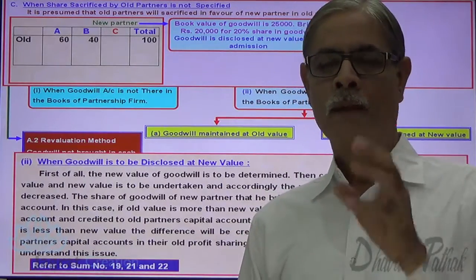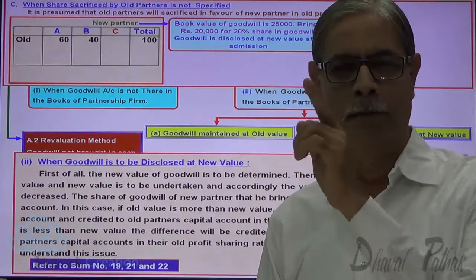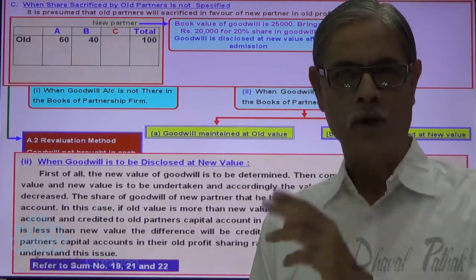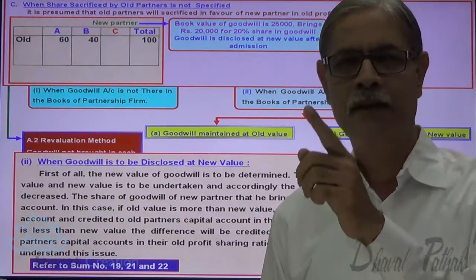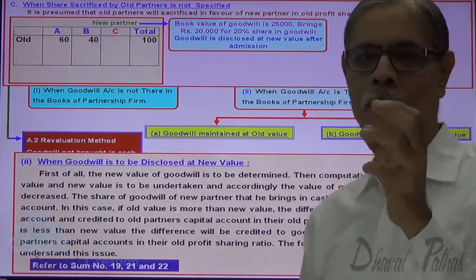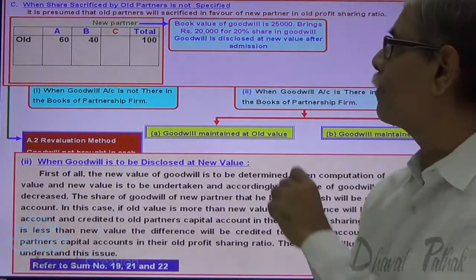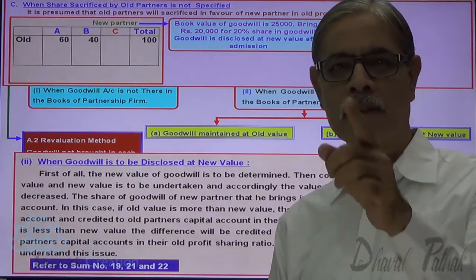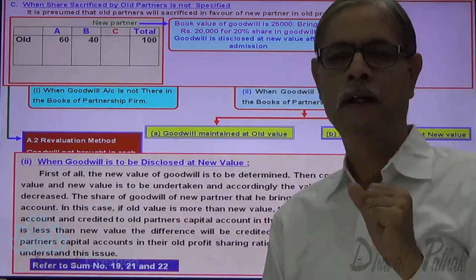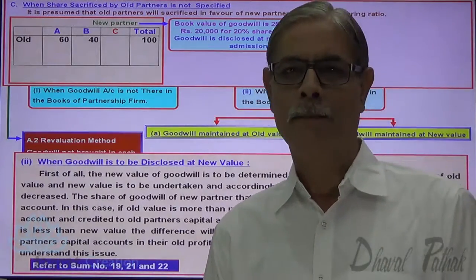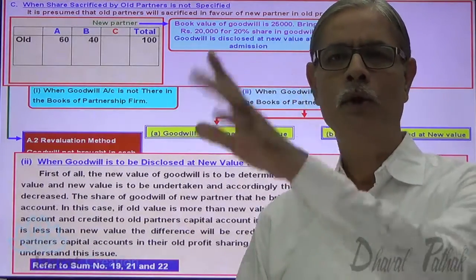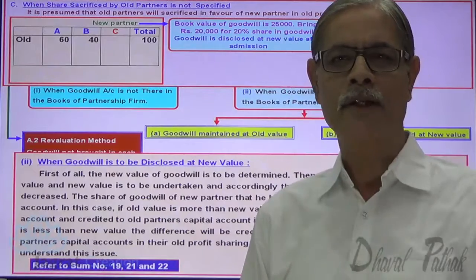Now see. What are the details of the sum? A and B are the partners, sharing profits and losses in the ratio of 3:2, meaning 60%, 40%. New partner is admitted with 20% share in profit. New partner brings 20,000 for goodwill. Goodwill already appears in the books at 25,000. And the new value of goodwill is to be disclosed in the books of the firm. Now, what is the first thing that you should do? Find out the new value of goodwill, the value determined at the time of admission. That is the first step.